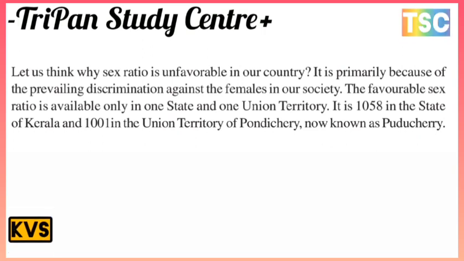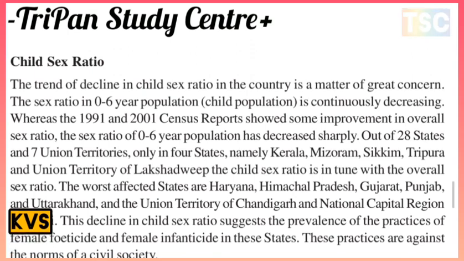The favorable sex ratio is available only in one state and in one territory: 1058 in the state of Kerala and 1001 in the Union Territory of Pondicherry. This is important. In these two, Kerala and Pondicherry, there is a favorable condition.